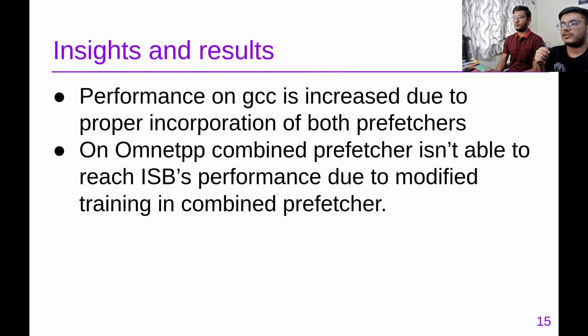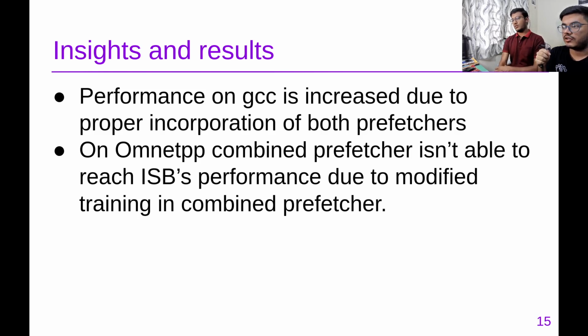The main takeaways are that performance in GCC is increased due to our proper incorporation. What happened was that ISB, because it trained on the midstream, had a return statement: if there is a cache hit, it just doesn't activate the prefetcher. It was there in our version 1, so it was hurting performance. Only during a miss was the combined IPCP and ISB prefetcher getting activated, and that was not good enough for GCC, as we already saw in the benchmarks.